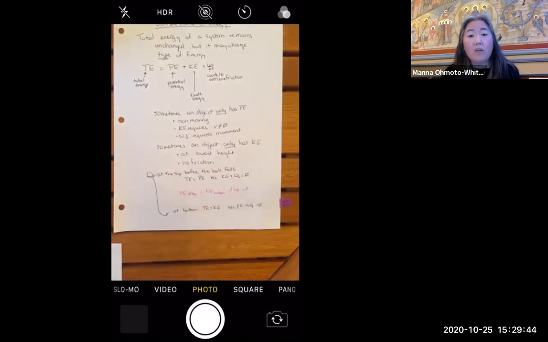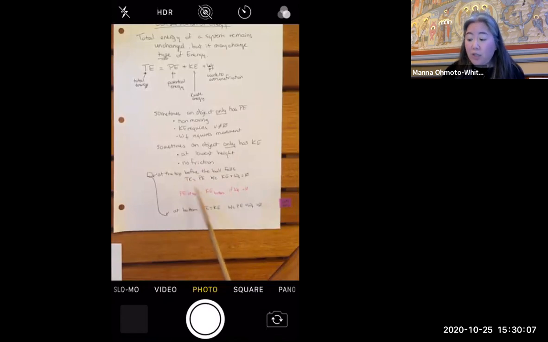Well, by the law of conservation of energy, whatever that number of my TE that I calculate will be the total energy at the bottom of the hill as well. Now, if I don't have any friction in this case, and I'm at the bottom of the hill, then both my work loss due to friction and potential energy are equal to 0. So at the bottom of the hill, in this case, I only have kinetic energy.